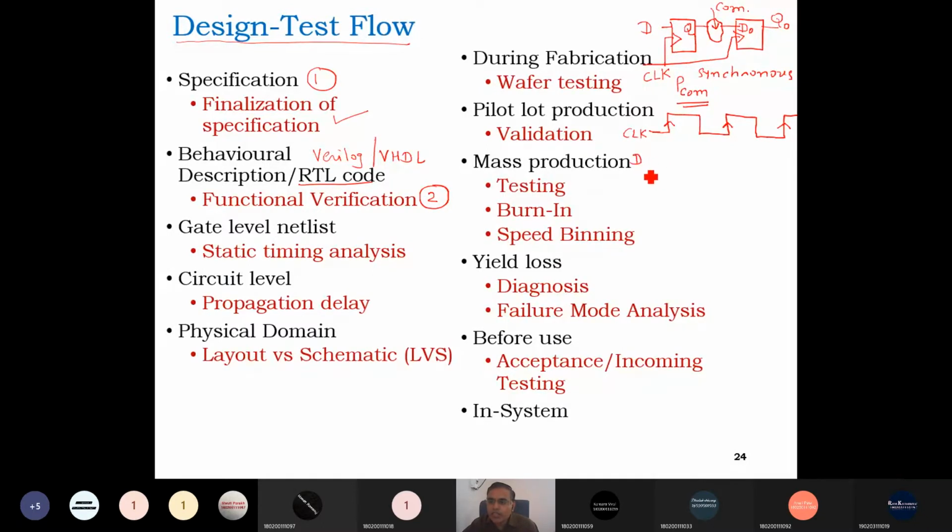Suppose before the clock we make it 1, and initially Q out is 0. Once it gets the clock, the new Q out will be 1. Now that Q will reach D0 after the propagation delay of the combinational circuit, right? So this is the propagation delay.